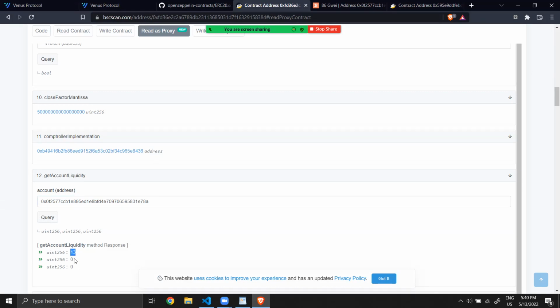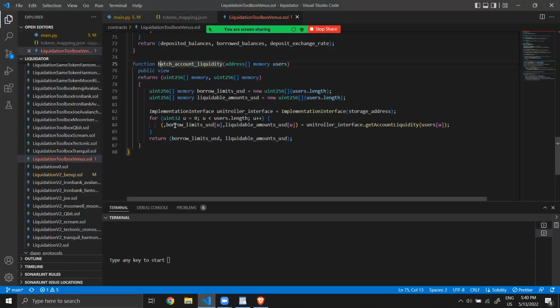this, it means, I think they have a problem, because as now Venus is in pause, maybe this is an error. Let's see how we will see this here. So the first is the error, and the second is the amount of borrow. Get account liquidity: borrow limits, liquidable amounts USD.